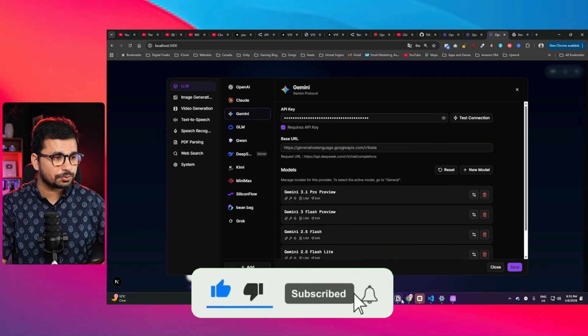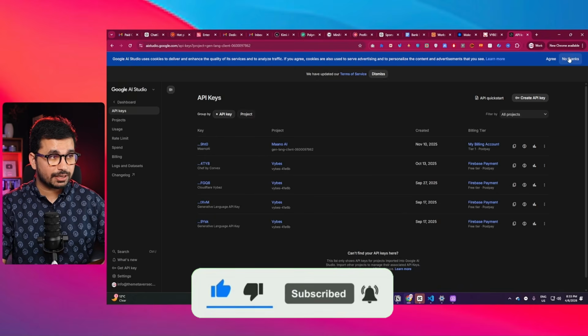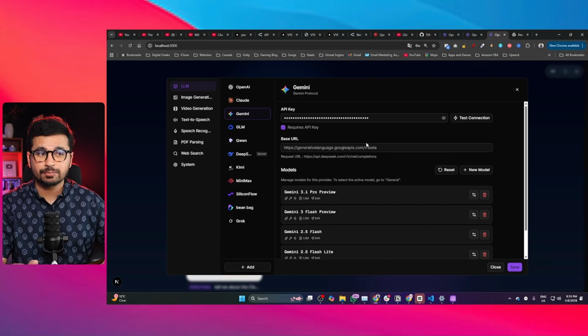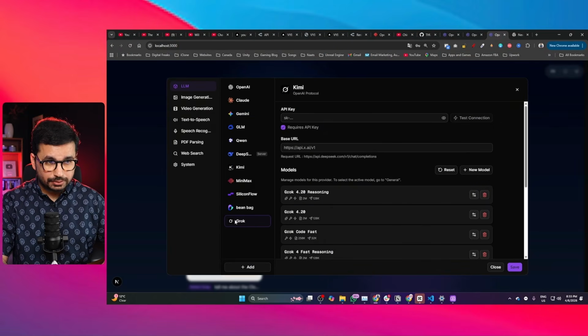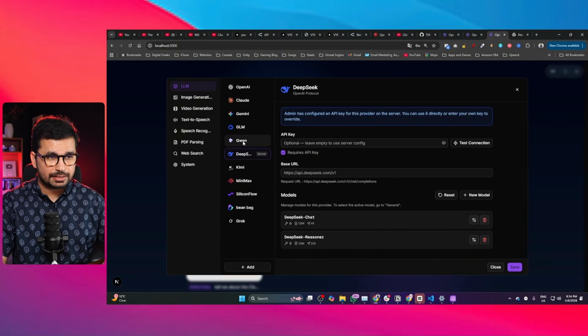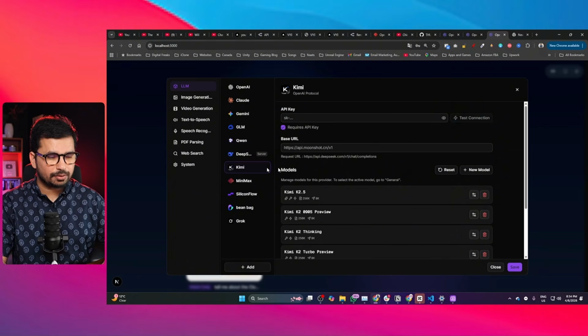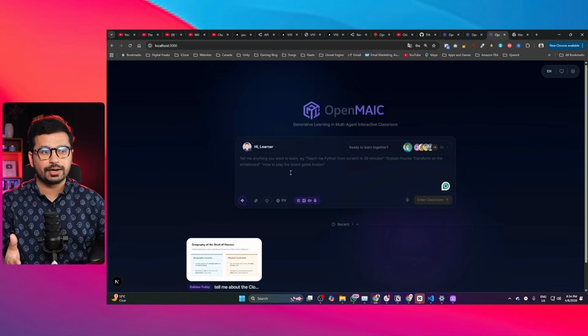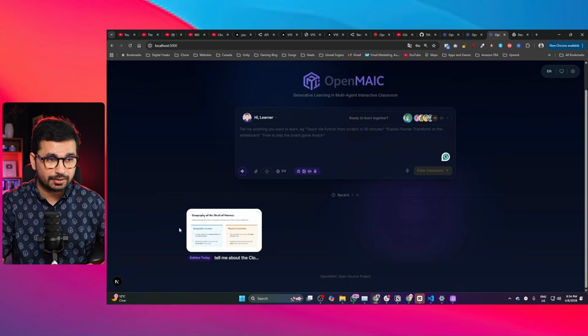So you can just go to Google AI Studio, and from here just sign up and then create an API key, then copy the API key from here, then provide that API key in here. You can also choose something like Grok or DeepSeek or Qwen or GLM or maybe Kimi as well. Once that is done, now you can just start giving a prompt, and it will create your required lessons for you. Right now you can see I have already created one lesson, so I'll just create another one.